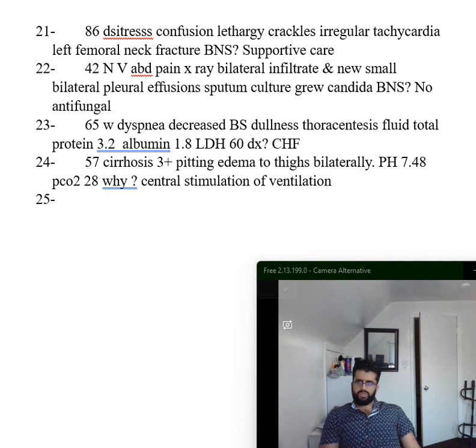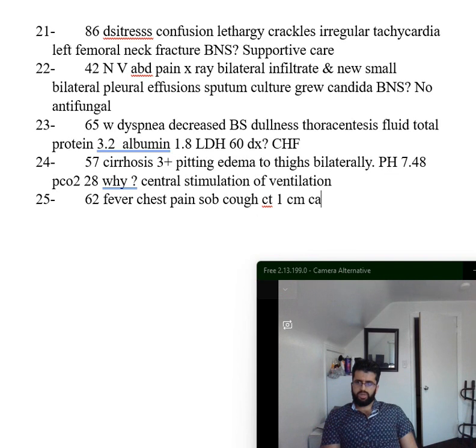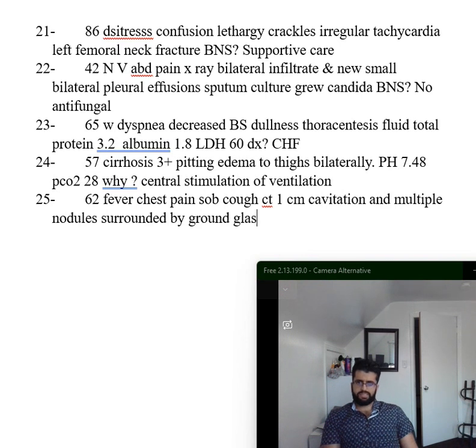Okay, now we get another patient, 62-year-old, comes in to the emergency department with fever, chest pain, shortness of breath, cough, and then you do CT. CT shows 1 centimeter cavitation and multiple nodules surrounded by ground glass infiltrates. And they tell you what is the diagnosis, what could be causing that in this patient. This one is aspergillosis. It's very heavily tested, aspergillosis, for some reason. This is aspergillosis. And why is that? Why is it aspergillosis? Okay, here's why.